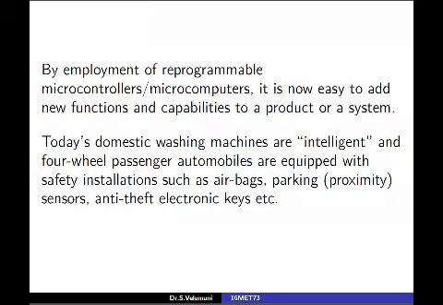Similarly, in the four-wheeler, mechatronics has invaded very much. From airbag to parking, anti-theft electronic keys, and engine management system, it reduces pollutant, senses the temperature of the water in the radiator, and also helps in fuel injection. Similarly, there is a replacement of the rear view mirror. And in future the driverless car is also coming, and now it is available in the US also.